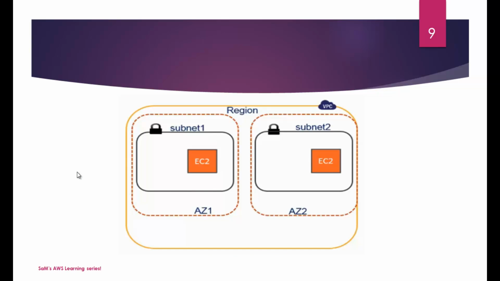And then here is another example. Here I've got two different subnets. We have this VPC, we have two subnets defined under two different availability zones. My subnet 1 is under availability zone 1, and then subnet 2 is under availability zone 2. Inside both these subnets, I've defined an EC2 instance, one over here and one over here.